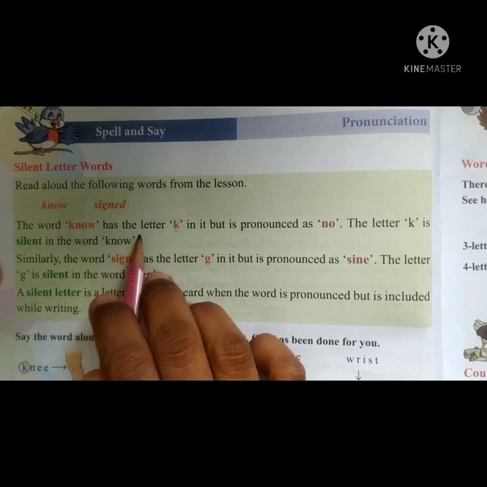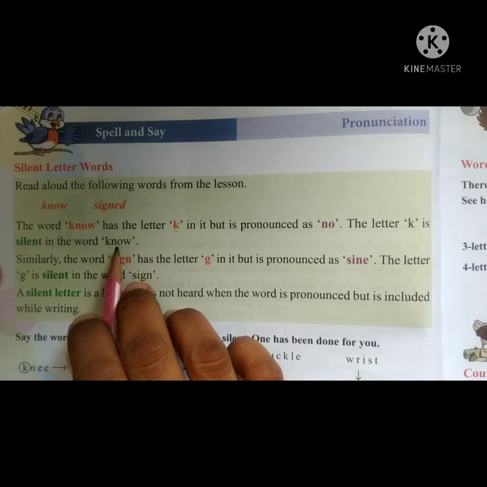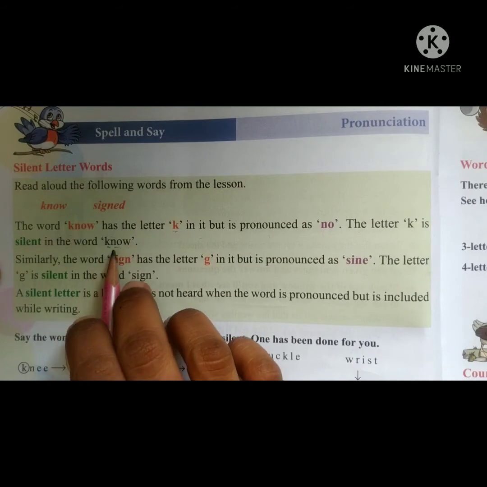See, children, here K-N-O-W, K is there, but while reading only the no sound will come. We can't say kanow, K will be silent, know.